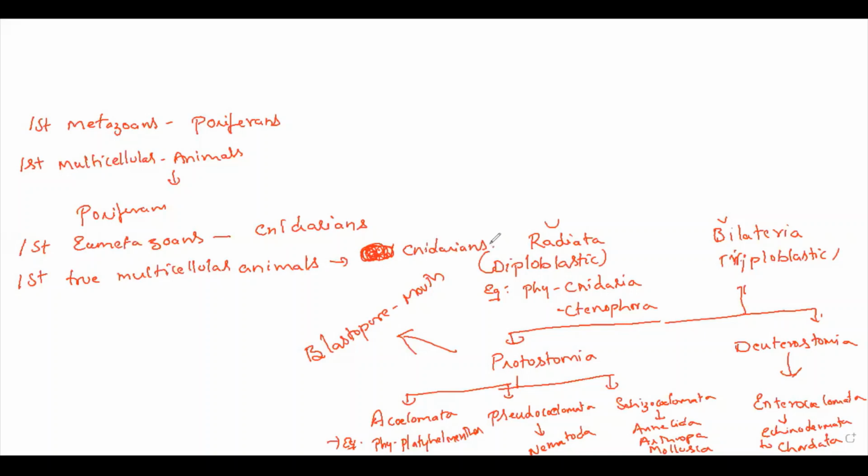So first metazoans are poriferans. First multicellular animals are poriferans. Then first eumetazoans are cnidarians. Eumetazoa means the animals with tissues, called true metazoans. So first true multicellular animals are cnidarians. You copy both those points.